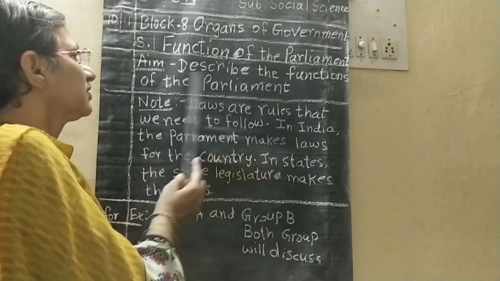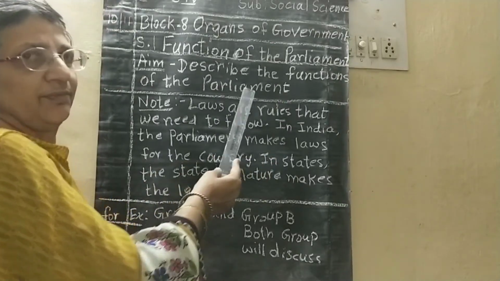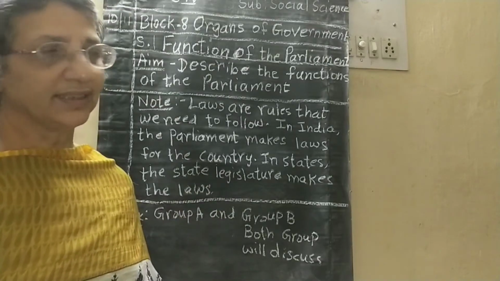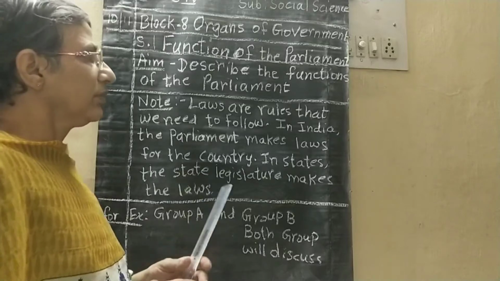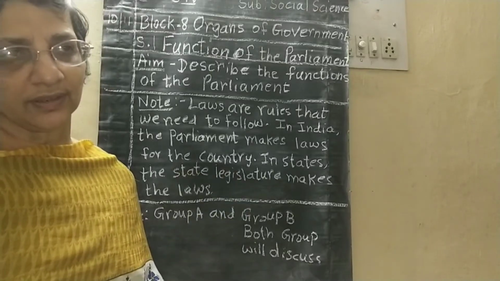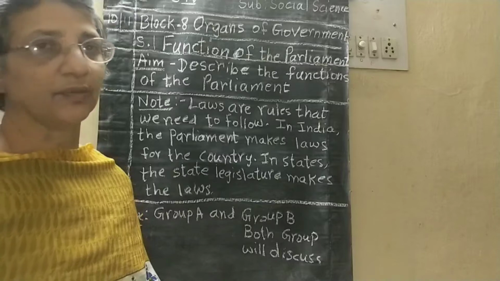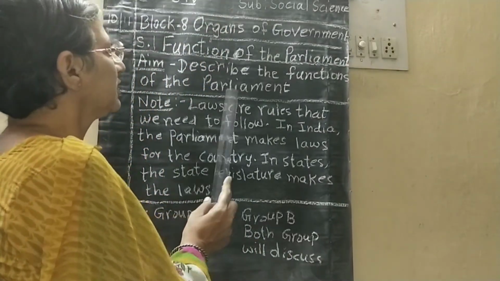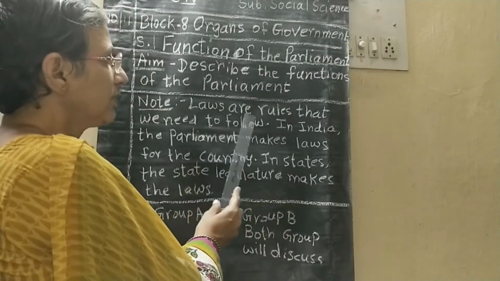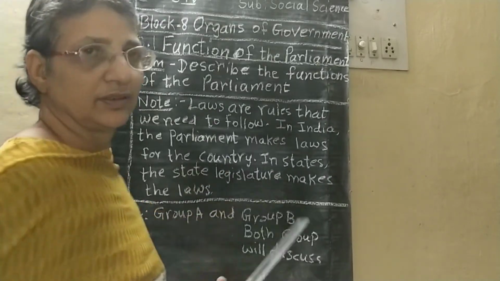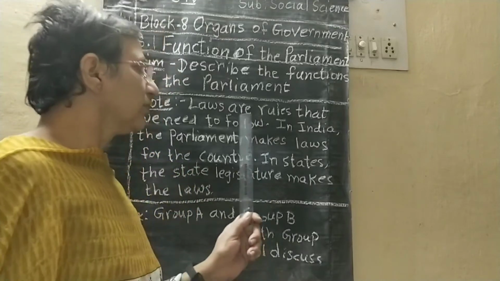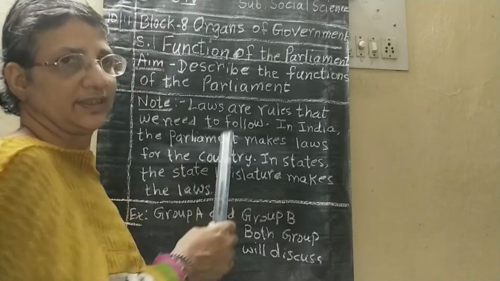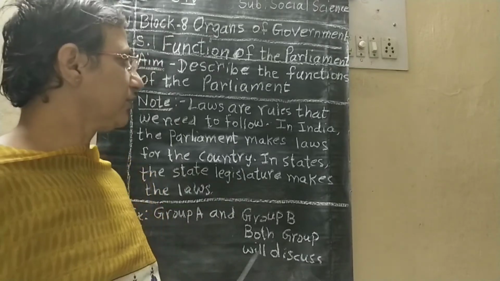Describe the functions of the parliament. Now how they will run, say how our school will run, like that way. How government will run, how government looks after our country and the people, right? Note. Now here some points are written. Laws are rules. What are laws? Laws are rules that we need to follow. Yes, with some rules only we have to follow.